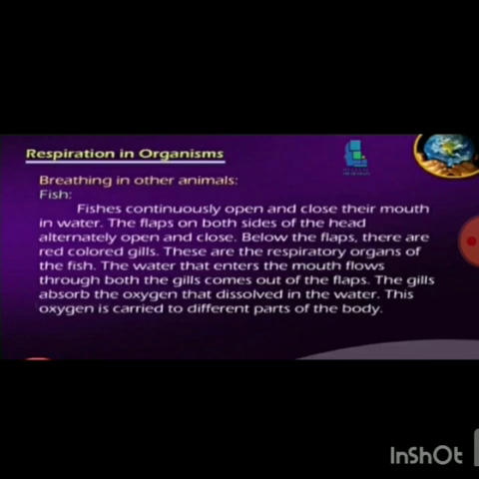Animals such as elephants, lions, cows, goats, frogs, lizards, snakes and birds have lungs in their chest cavities like human beings. How do other organisms breathe? Do you know, do they also have lungs like those of human beings? So let us study fish.